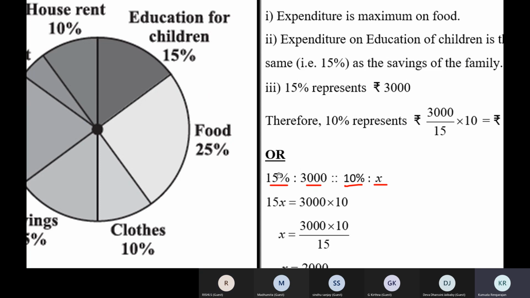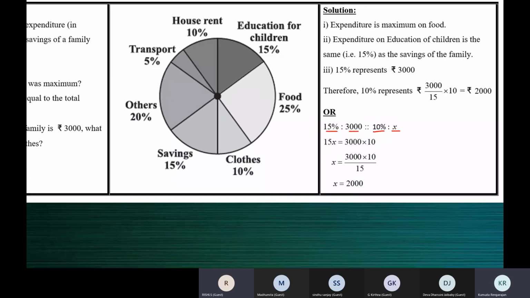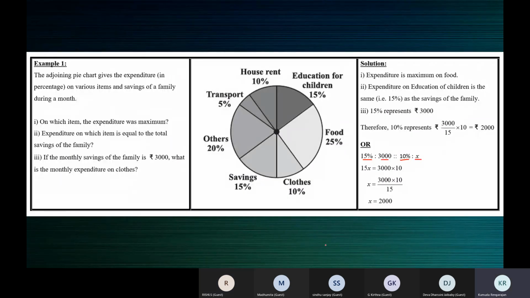So how do we work this? Product of extremes: 15 into X is equal to product of means, 3,000 into 10. That's how we work this. When you work this, you can find the value of X, and X is 2,000. You can do it either way. You can use the proportion.